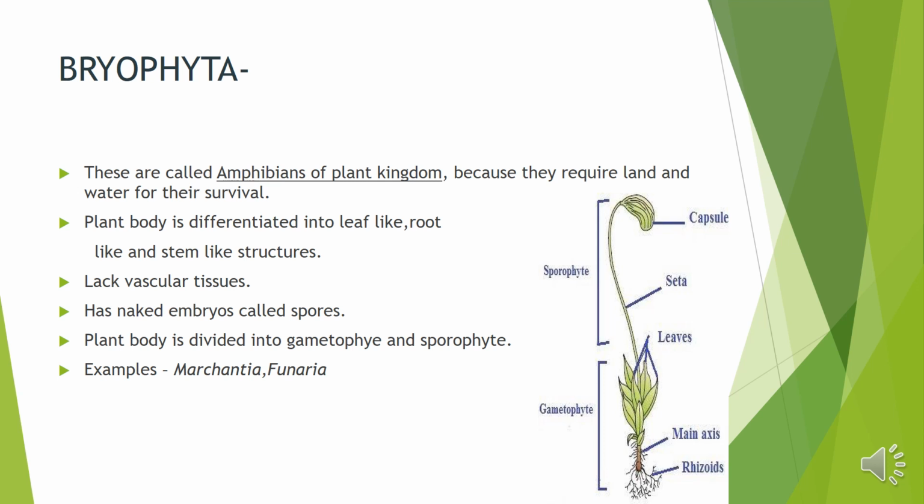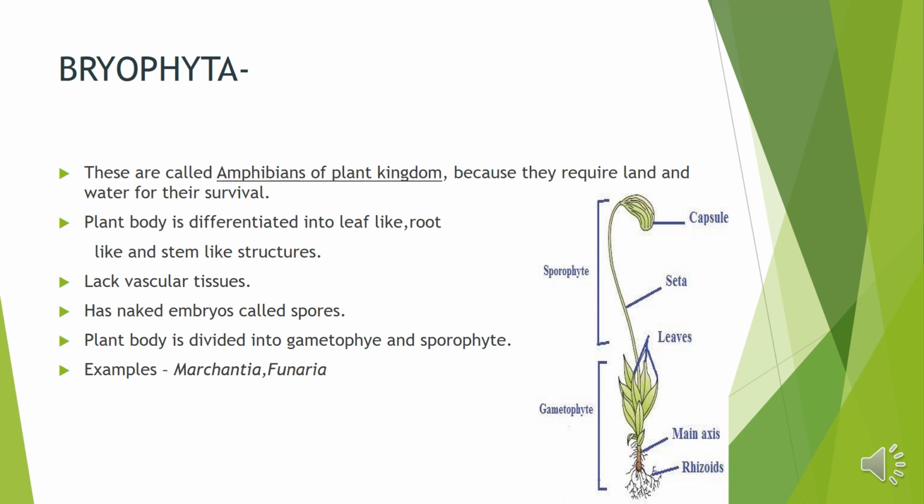Okay, then the plant body is differentiated into leaf like, root like and stem like structure. You can see in this diagram, in root like structure we can see rhizoids. Okay, they do not have true roots, true stem and true leaf. They have leaf like, root like and stem like structure. So they lack vascular system, means they do not have xylem and phloem. Again, they reproduce through spores.